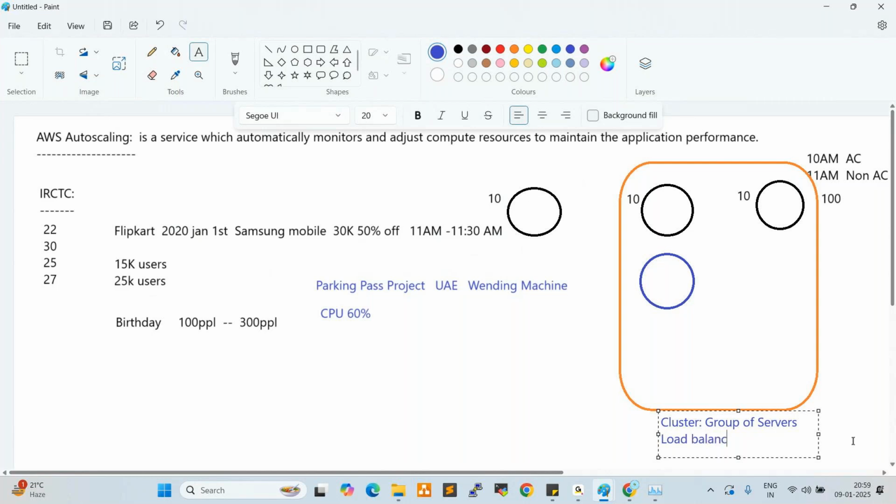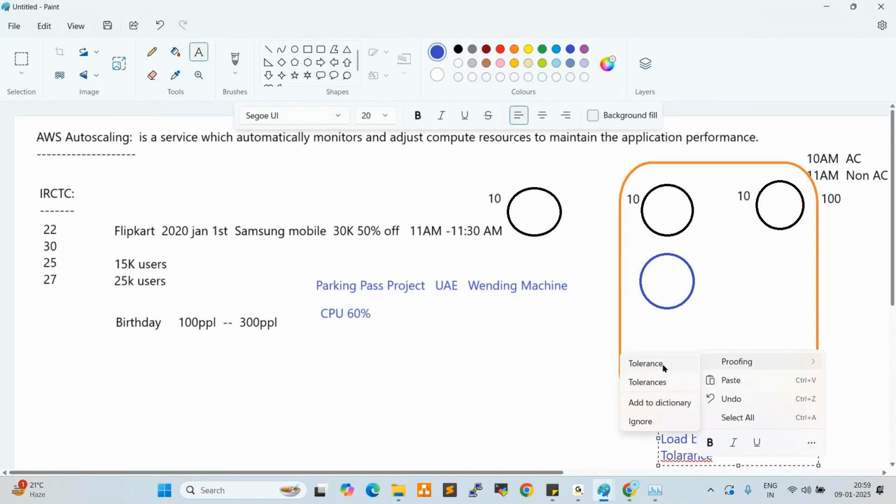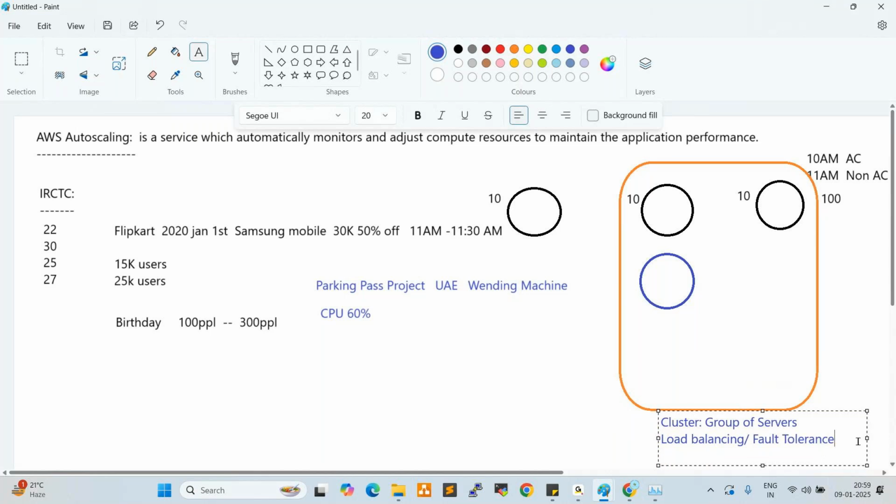Load balancing and fault tolerance. So a cluster is a group of servers. The advantage of a cluster is load balancing and fault tolerance. Okay, so in this cluster, whenever the CPU utilization reaches 60%, auto scaling automatically monitors and adjusts compute resources.